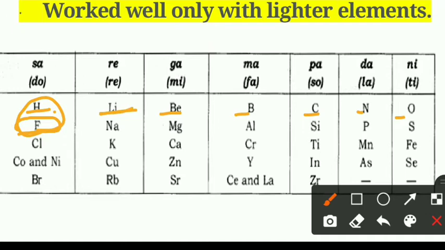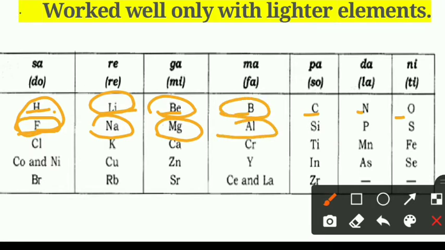After that, lithium and sodium will have similar properties. Beryllium and magnesium will have similar properties. Boron and aluminium have similar properties. Carbon and silicon have similar properties, because this is the first element, 1, 2, 3, 4, 5, 6, 7, 8, so silicon will be the 8th element.